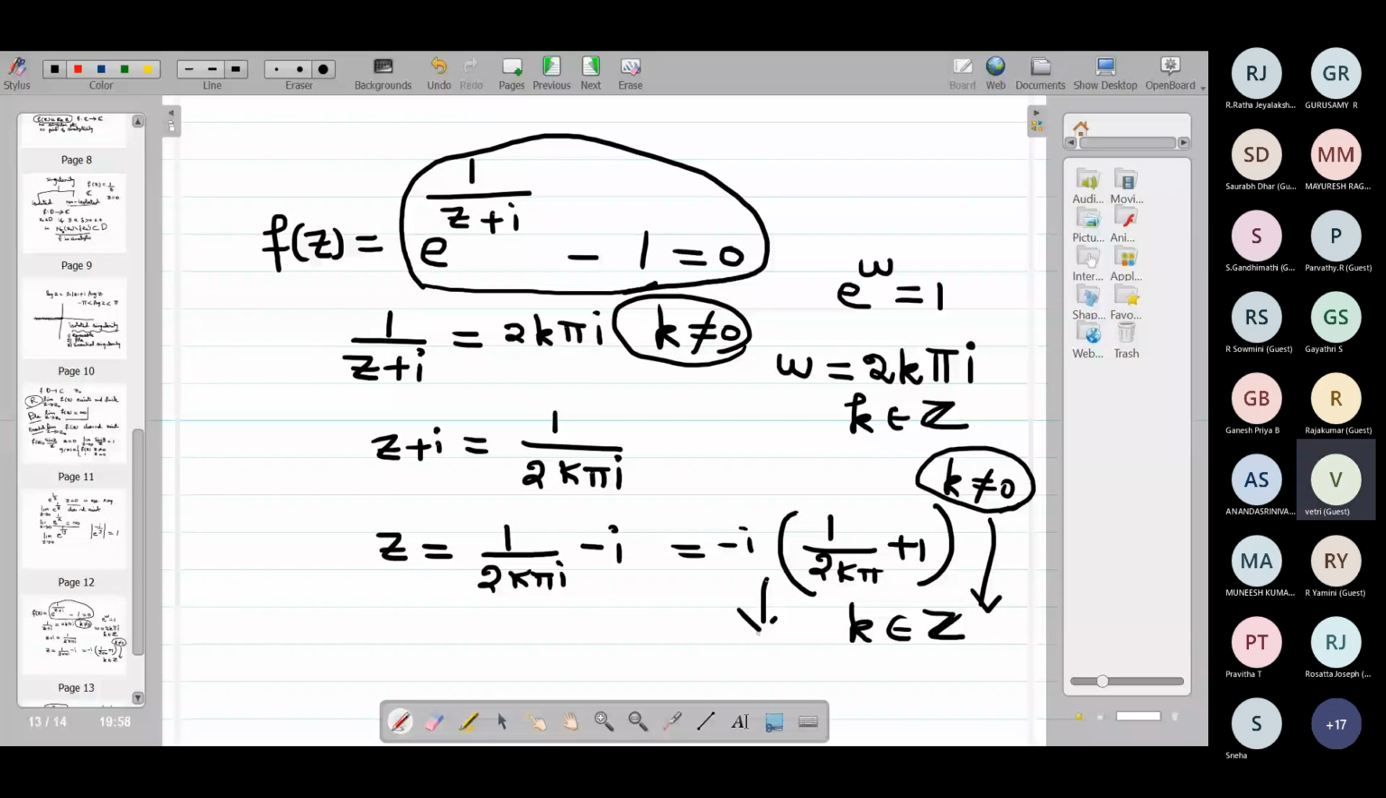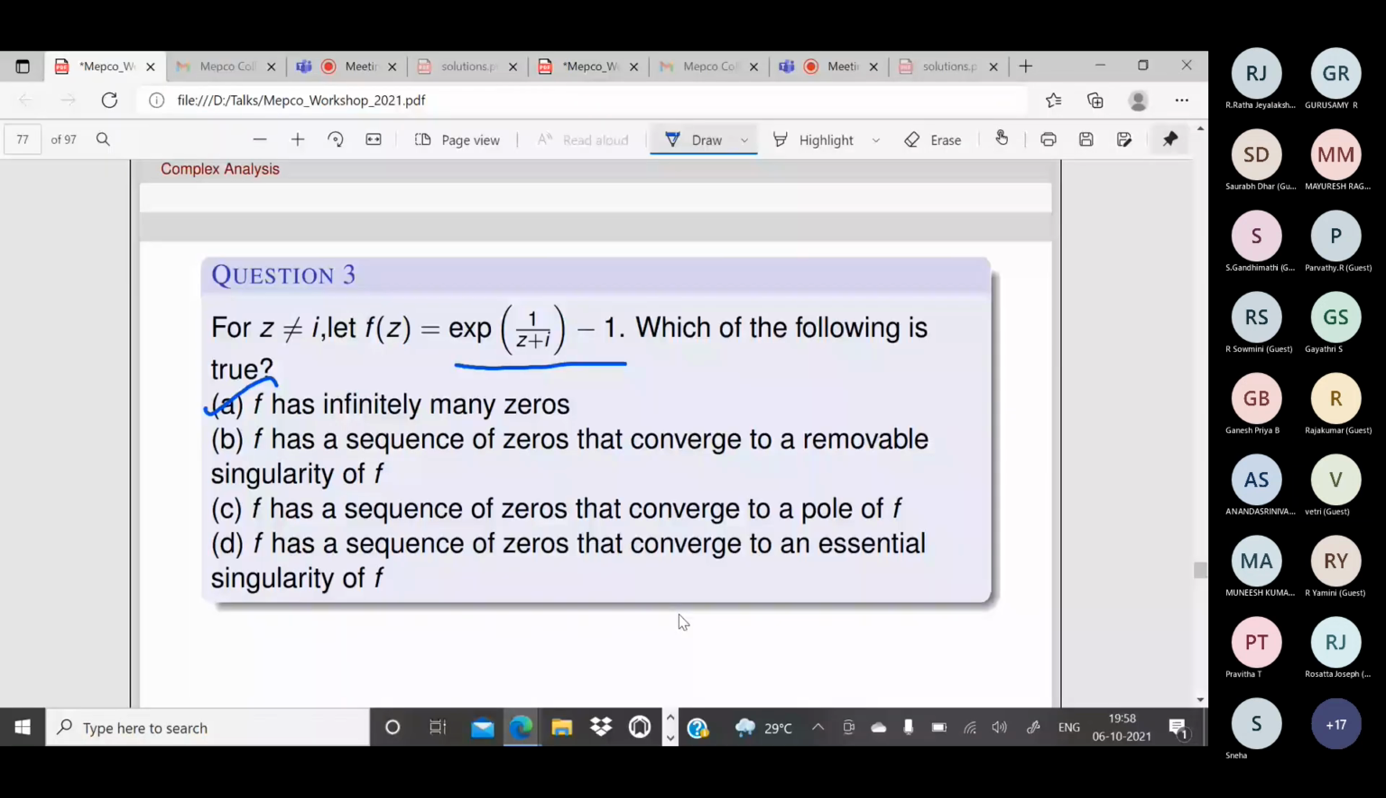Okay. What about minus i for this function? So now only one of the following options should be true. It converges to minus i. So we should know what minus i is. Is it a removable singularity, or a pole, or an essential singularity? So only one of them is true. Not all three are true. Anyway, A is true. That is correct.